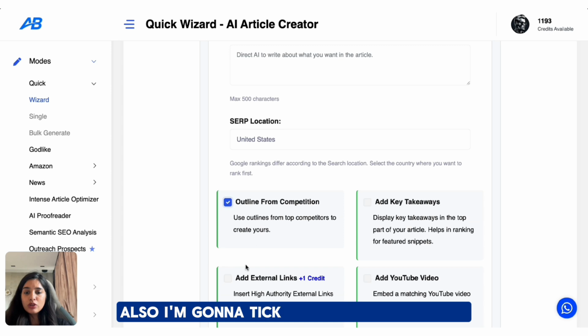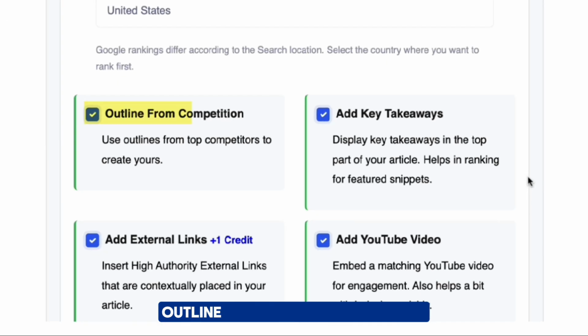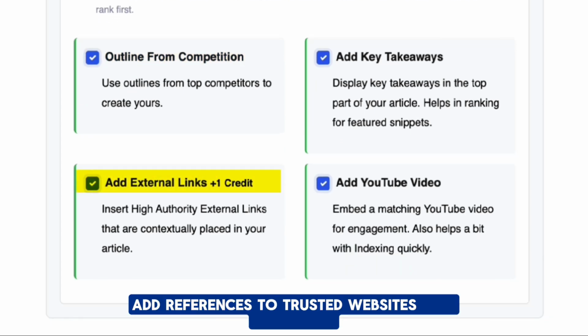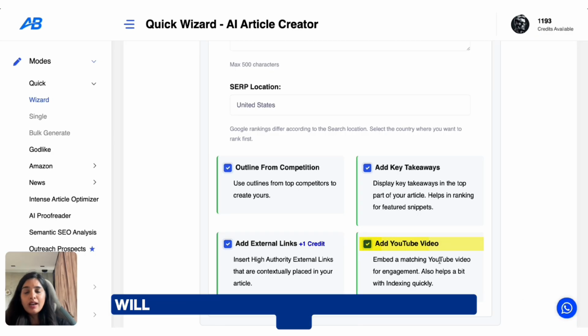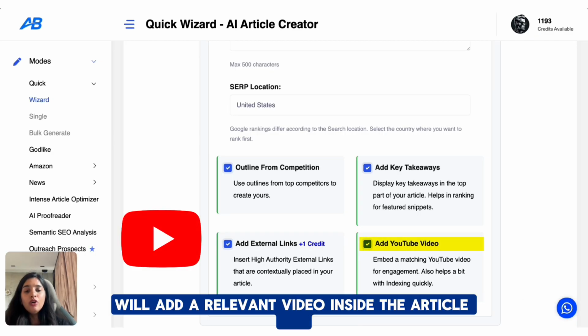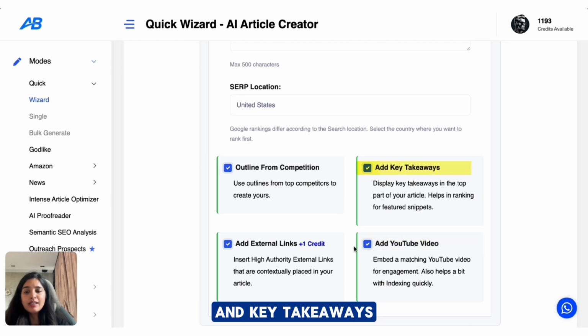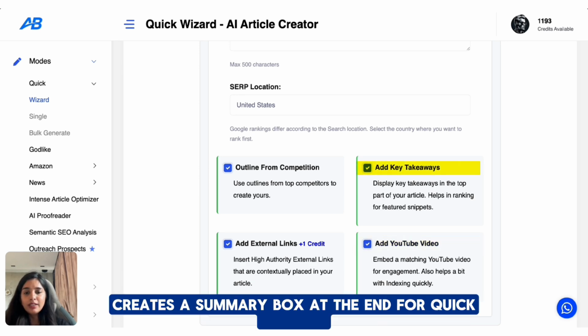Here also I'm going to tick all the 4 boxes. Outline from competition copies the layout of high ranking blogs so you don't miss key points. External links add references to trusted websites for credibility. YouTube video will add a relevant video inside the article so the readers stay engaged inside the blog. And key takeaways creates a summary box at the end for quick readers.